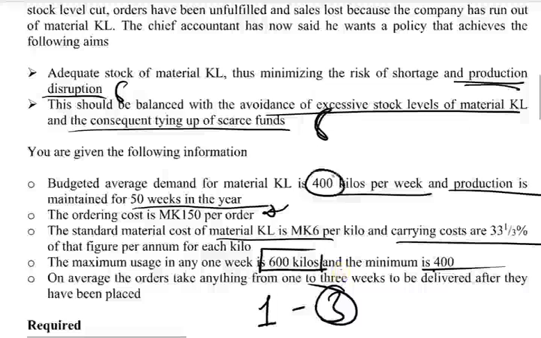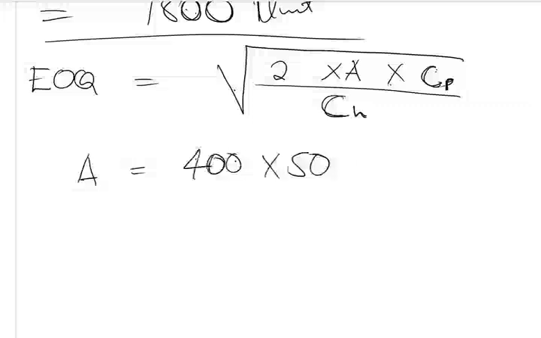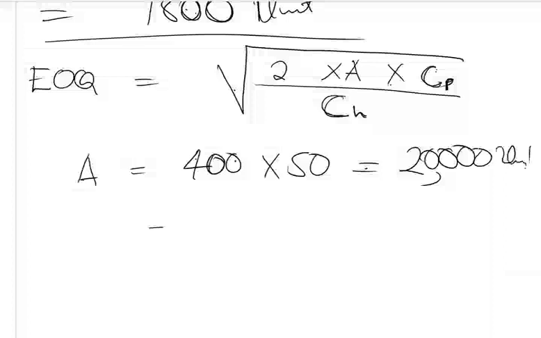Every week they use 400, and the demand for the year will average 50 weeks in the year. That means the whole demand is basically 400 per week times 50 weeks, which is 20,000 units as the demand for the year. Now let us find the cost of placing an order.